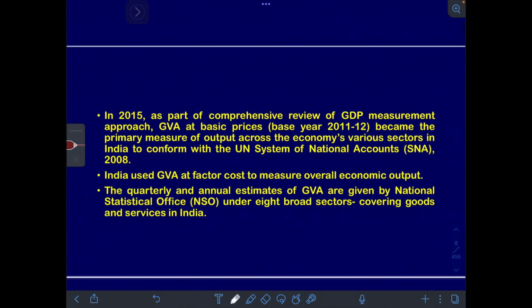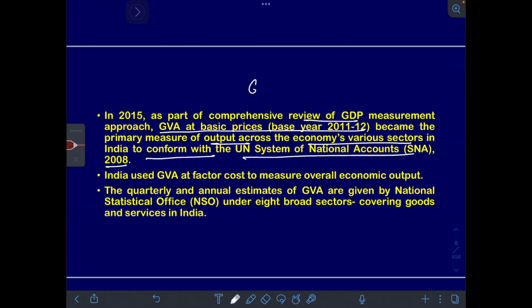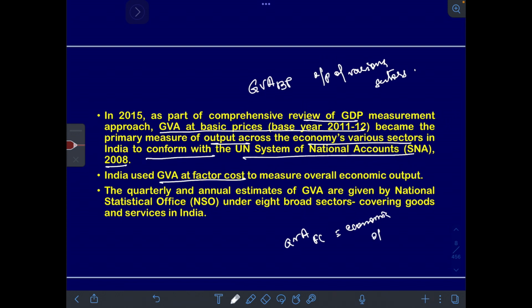In 2015, as part of comprehensive review of GDP measurement, GVA at basic prices with base year 2011-12 became the primary measure of output across the economy's various sectors in India to conform with UN System of National Accounts 2008. That is, GVA at basic prices is being used for what? To calculate the output of various sectors in the economy. All right. Now, if I want to know overall economic activity, then what do I use? GVA at factor cost. GVA at factor cost will give me the overall economic output. That is the idea here.